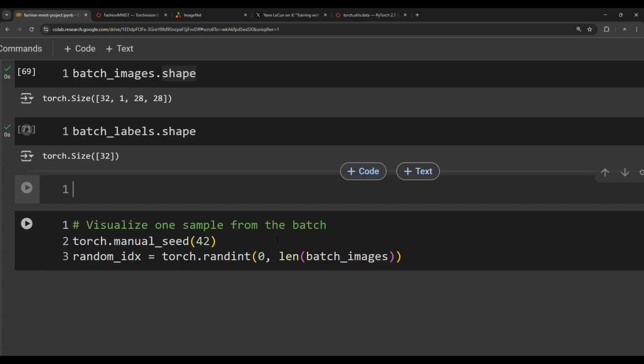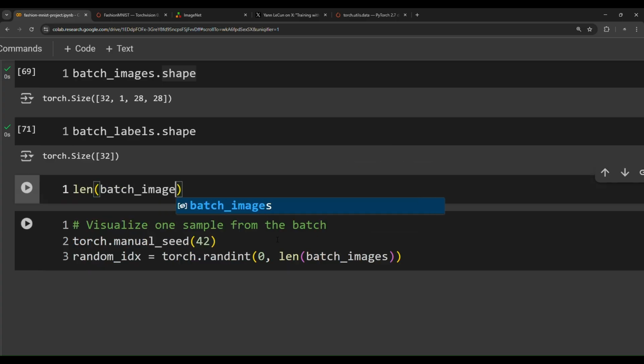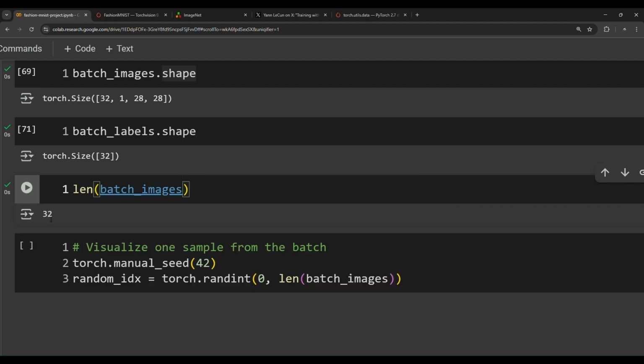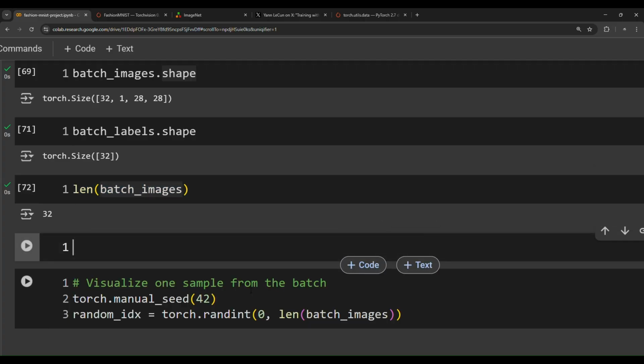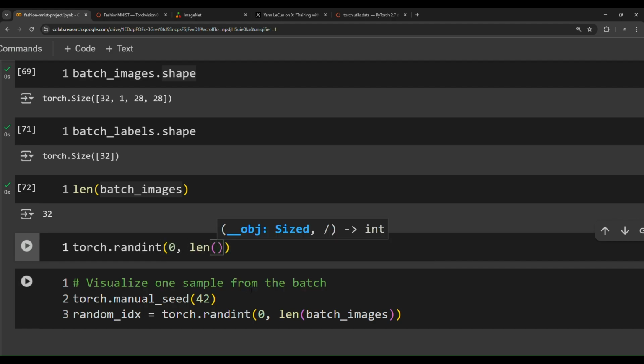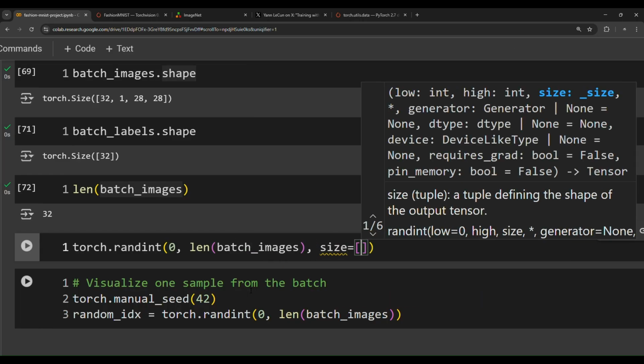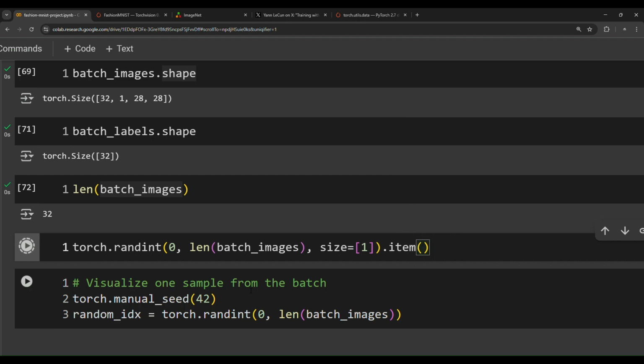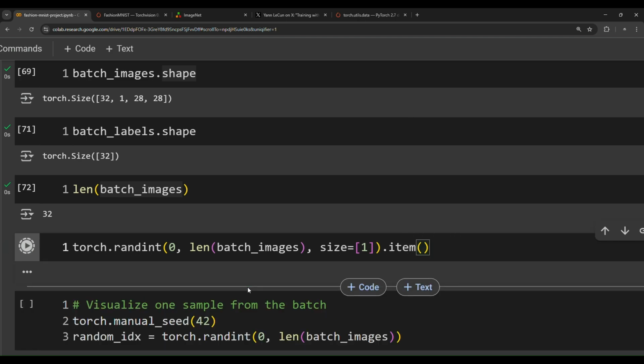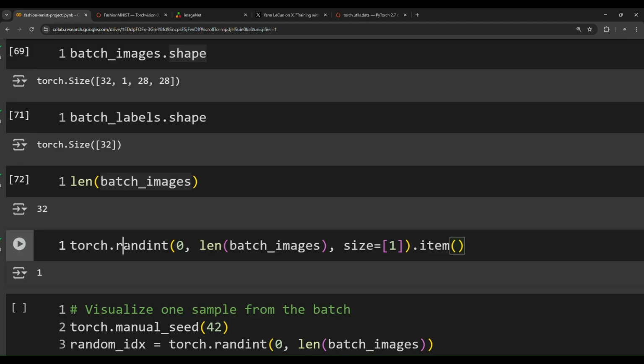So how many images are in this batch? We have 32 images, so the length of one batch is 32. So we want to generate a random integer between 0 and the length of batch images, which is 32, and then the size is 1. Dot item, each time we will get a random integer in the range of 0 until 32.